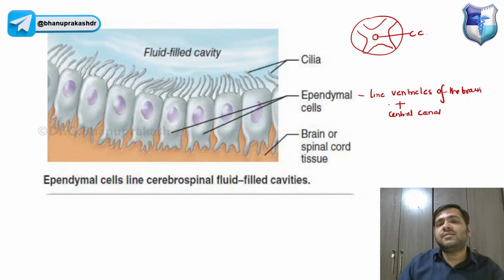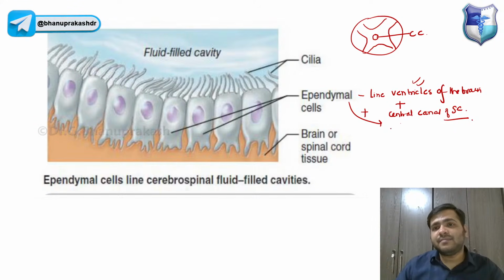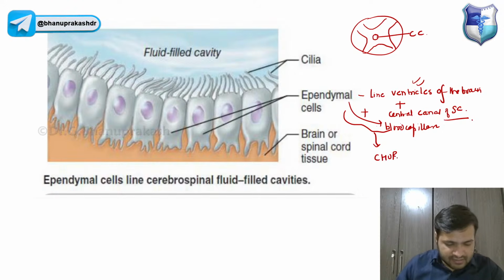So these cells are basically surrounding the ventricles of the brain. Can anyone tell me how many ventricles there are in the brain, guys? And the central canal of the spinal cord, right? Plus the blood capillaries. Along with the ependymal cells, the blood capillaries together will form something called the choroid plexus. Yes, Osama, three ventricles. Okay.